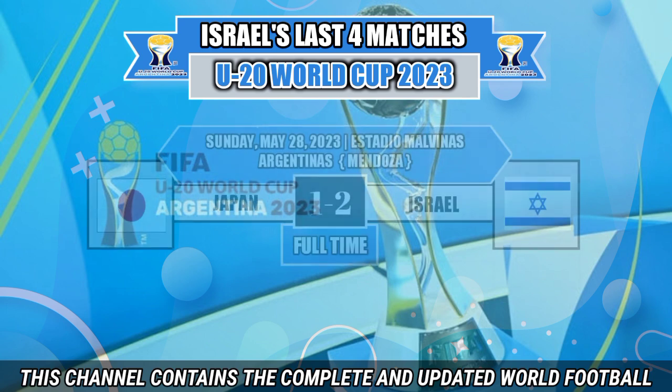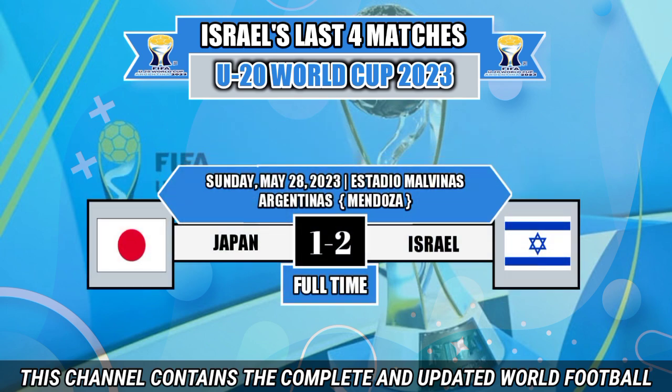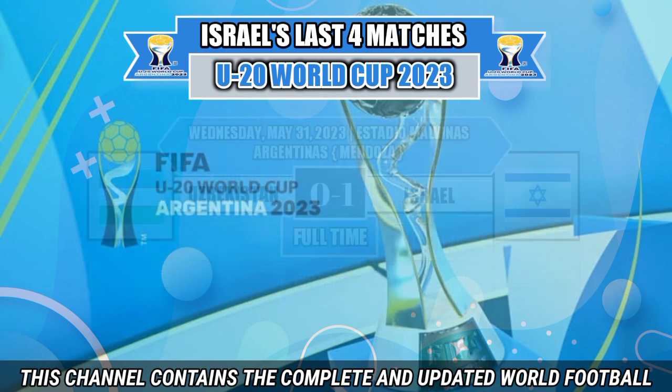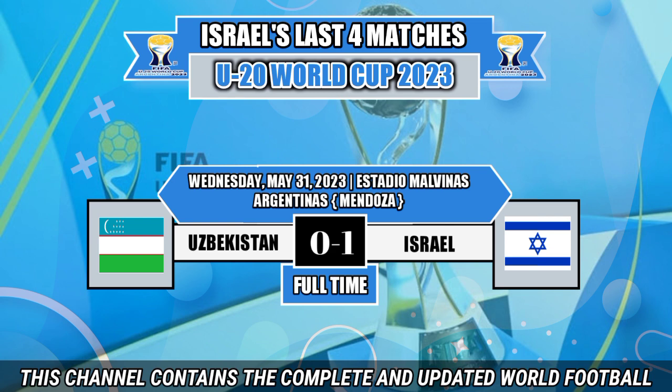Then, the Japanese national team lost versus the Israeli national team, with a score of 1-2. Next, the Uzbekistan national team lost versus the Israeli national team, with score 0-1.